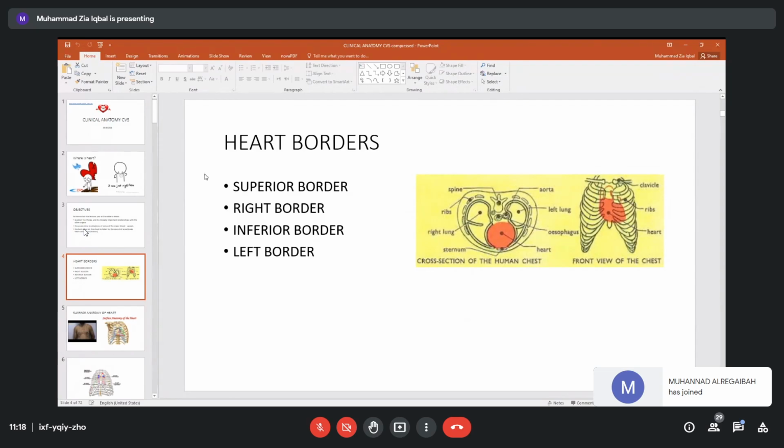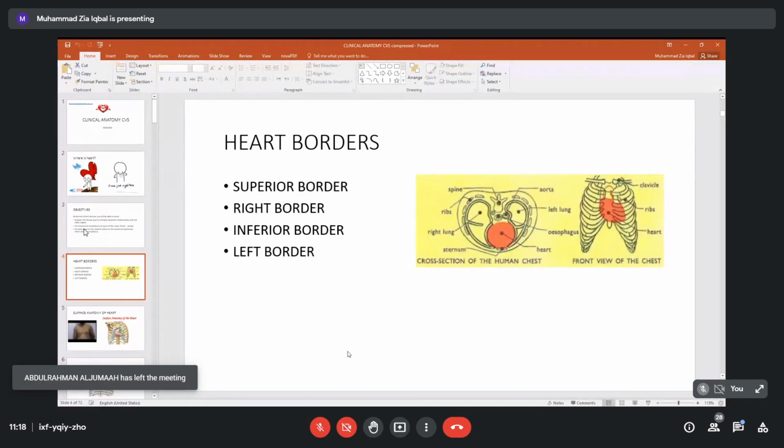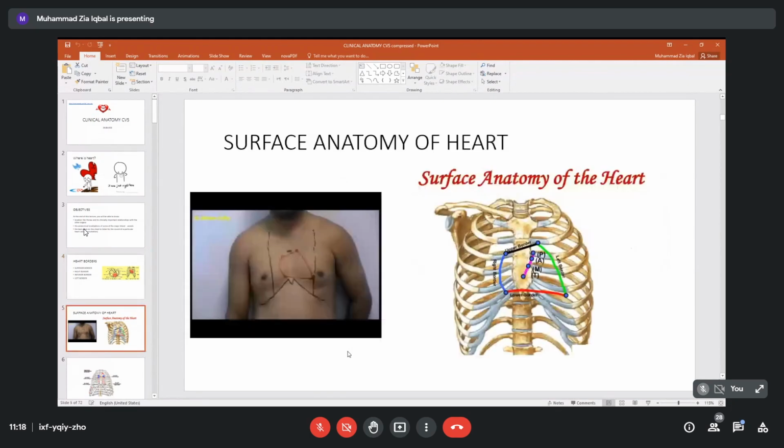We will mark out the superior border, right superior border, right border, inferior border, and the left border. So these borders will complete the heart picture where it is located. So this is what we call surface marking. Now when you see the body in the picture on this side, we have marked the superior border, the right border, inferior border, and the left border.